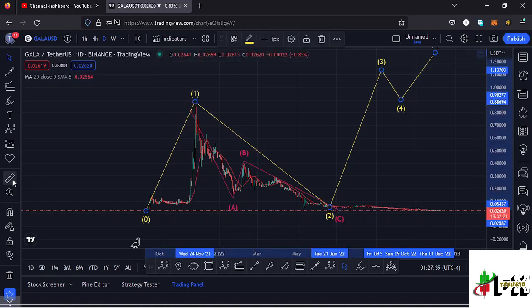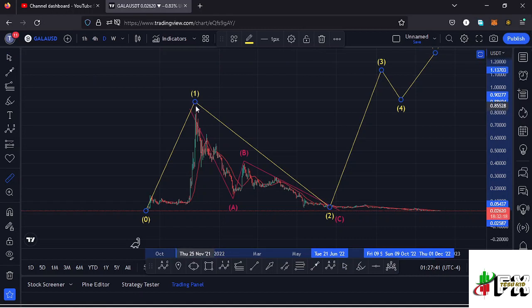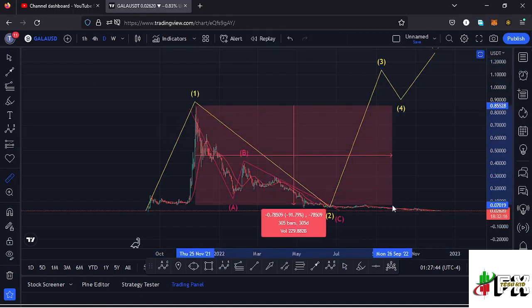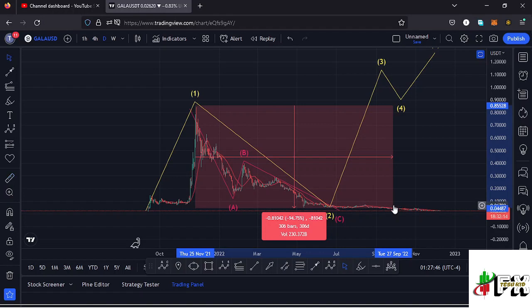seeing over there. And giving you a measure from the all-time high, you can see that Gala Games is down more than 92%, and that means there are chances that we might have seen the bear market low, and there are also chances that we might have made the low for this higher Elliott wave count 2.